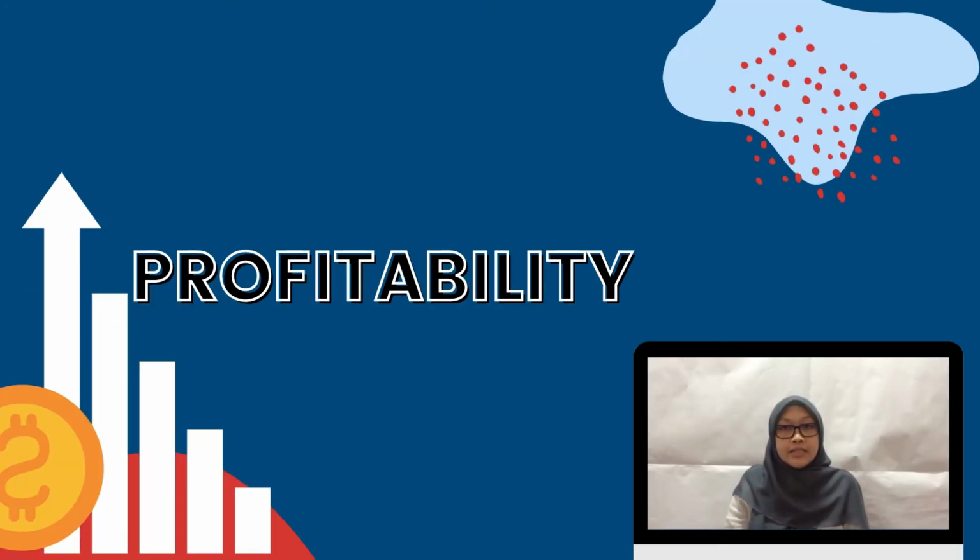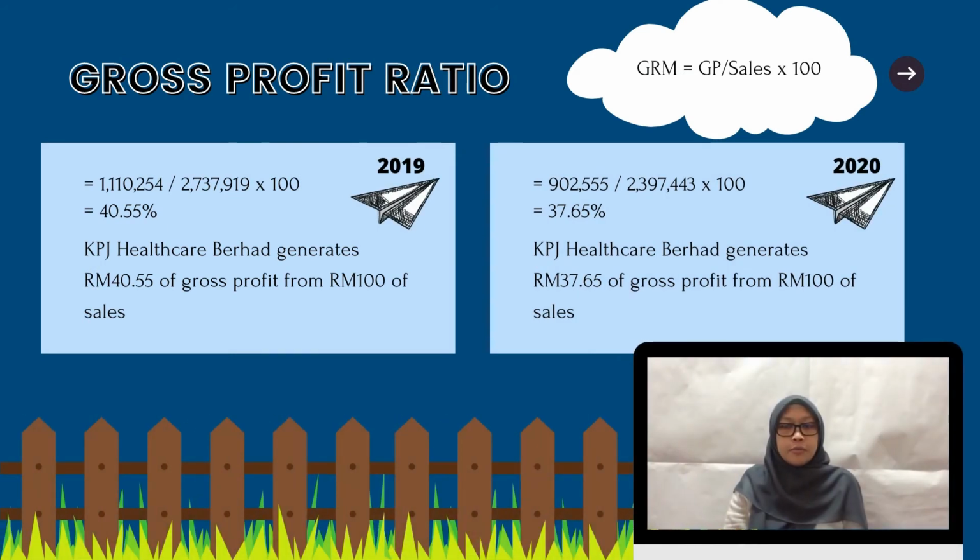Profitability ratios assess a company's ability to generate income in relation to revenue, balance sheet assets, operating costs, and equity. Profitability ratios include gross margin ratio, operating margin ratio, net profit margin ratio, return on asset ratio, and also return on equity ratio. The first one is gross profit ratio.